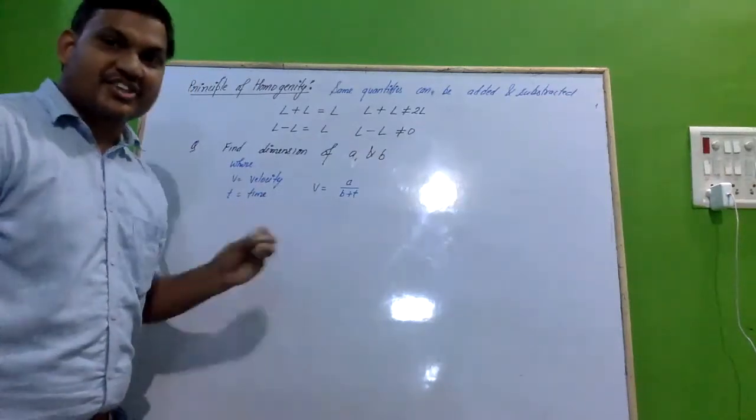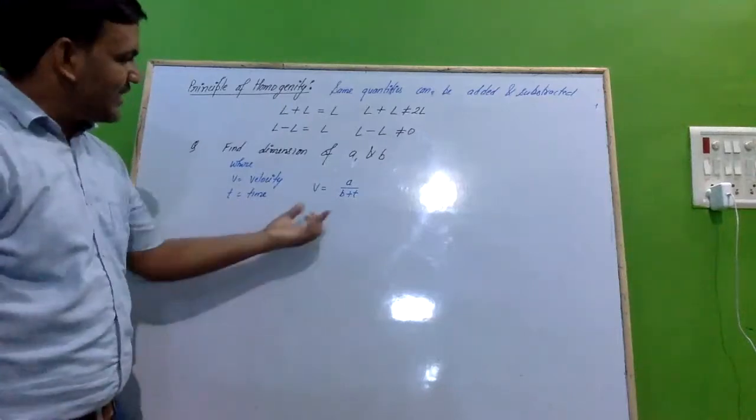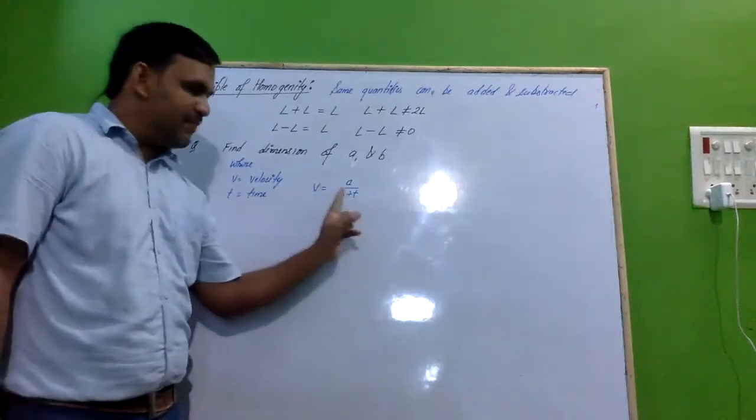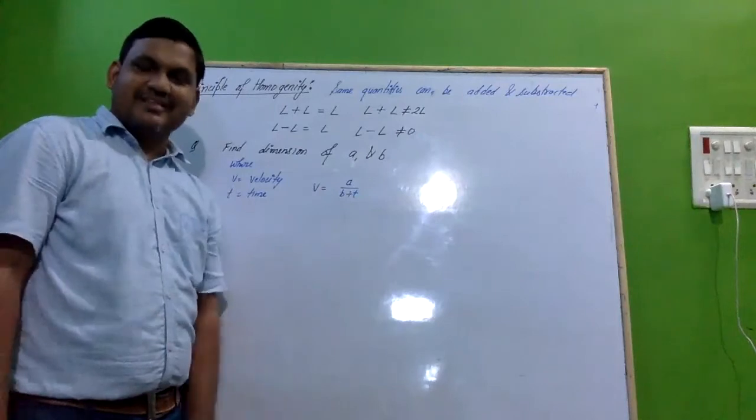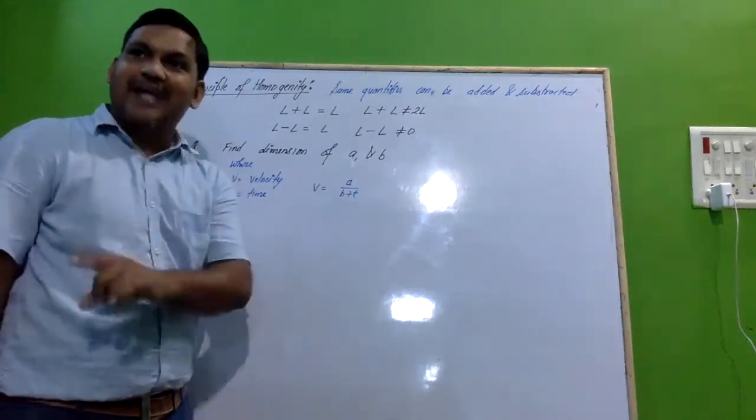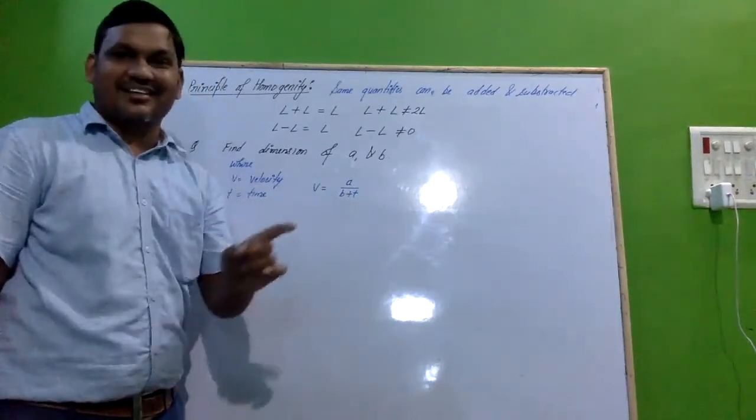Let's understand what we'll do here. We can see in the denominator B plus T. It means in time you can add time only, not any other thing.